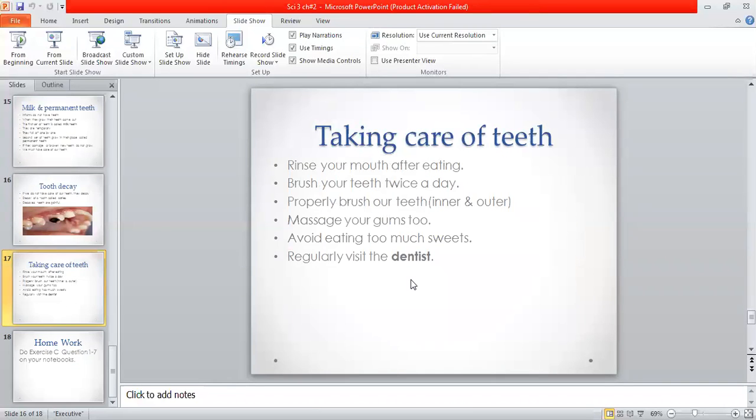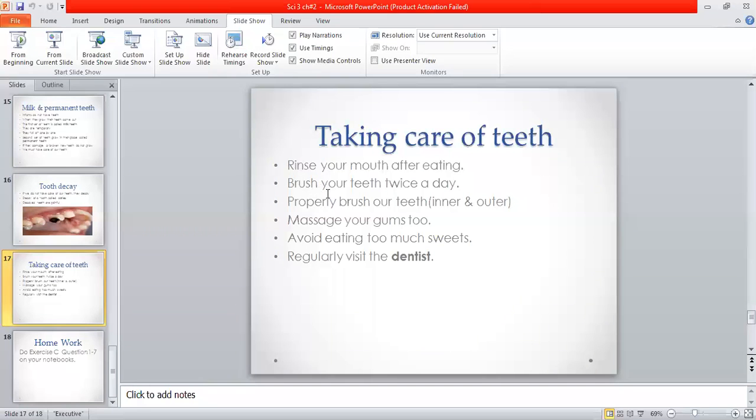Next is taking care of your teeth. How are you going to take care of your teeth? Rinse your mouth after eating. Whenever you eat food, even a little candy, you must go and wash your mouth after eating, because sweet things are a major cause of cavities, of caries, of tooth decay. You have seen ants gather on the place where there is too much sweet.